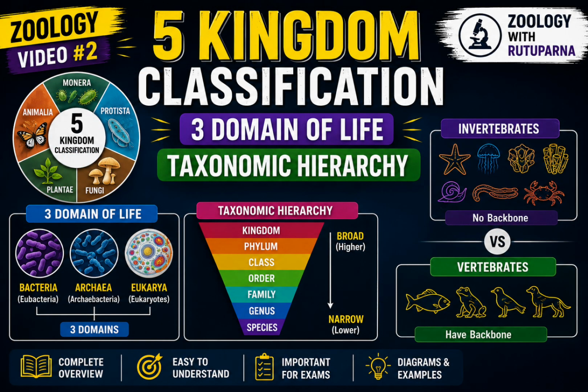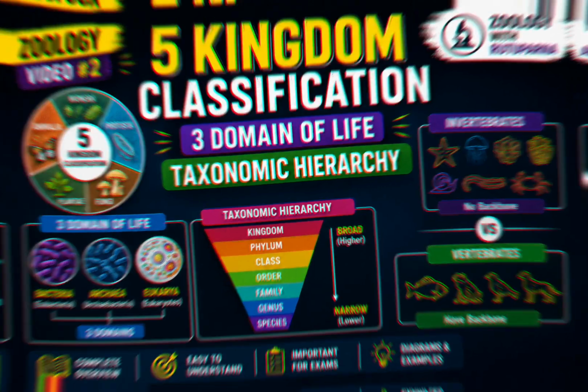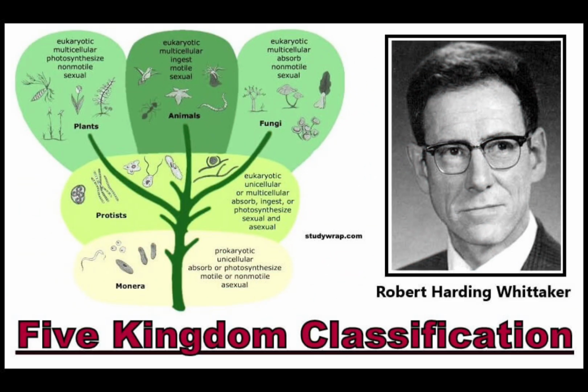In today's class, we will learn about the five kingdom classification proposed by R.H. Whittaker in 1969. This classification is one of the most important topics in zoology and from your exam point of view. So let's begin.